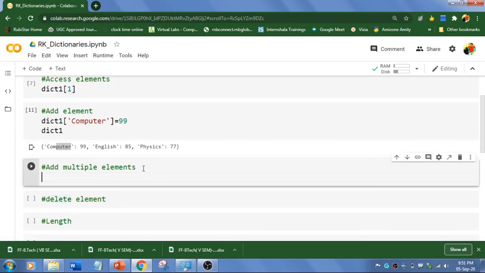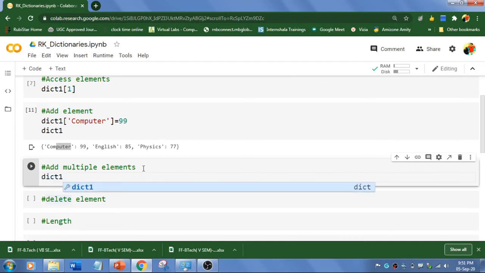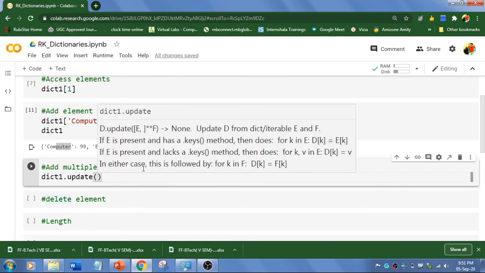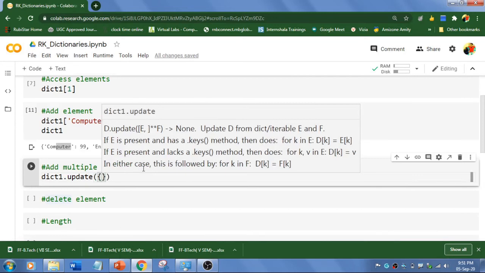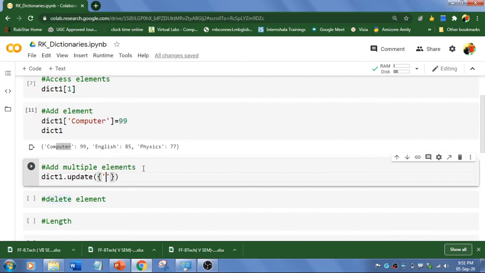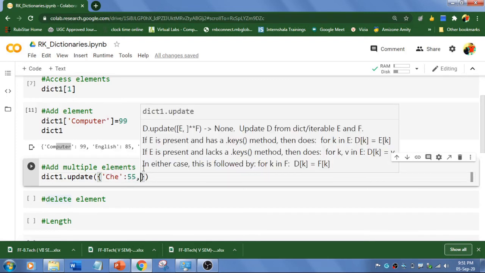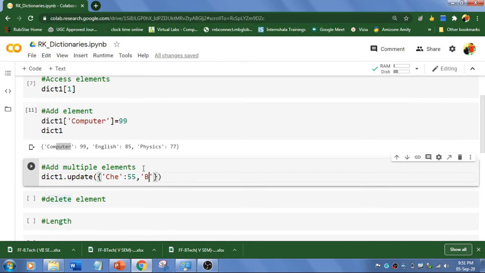To add multiple elements we need to use the update function. Let's update it. I'm going to use dictionary1.update, and within this update function you need to create a dictionary. So I'm going to use curly brace, and now I'm going to add, let's say, chemistry, and comma, and another subject is, let's say, bio.